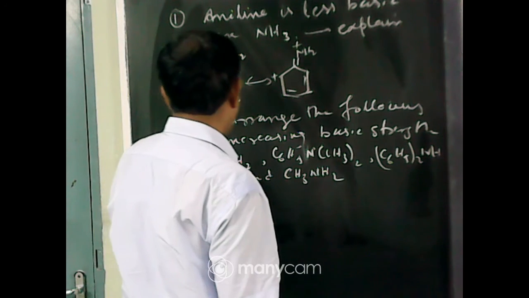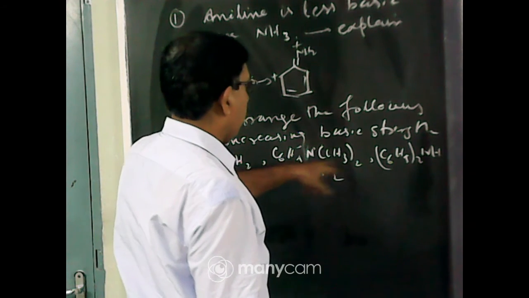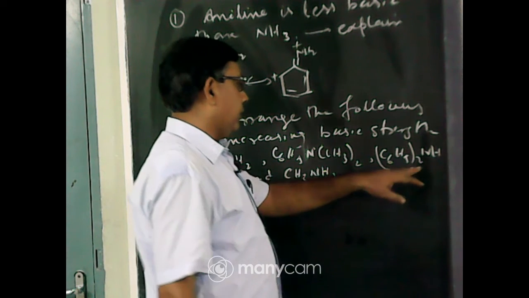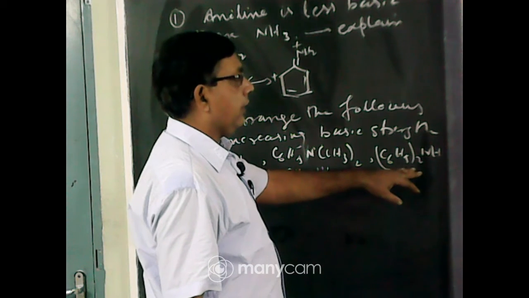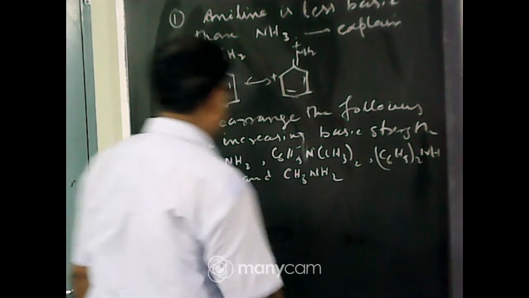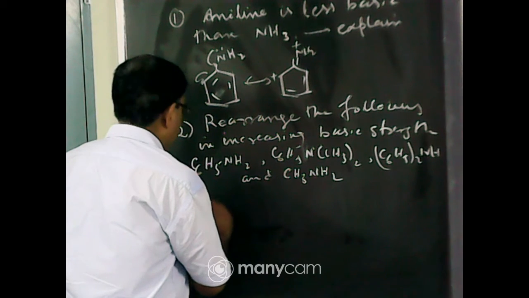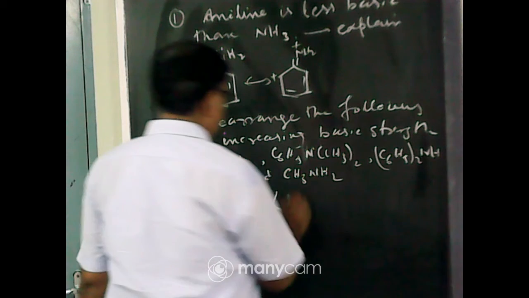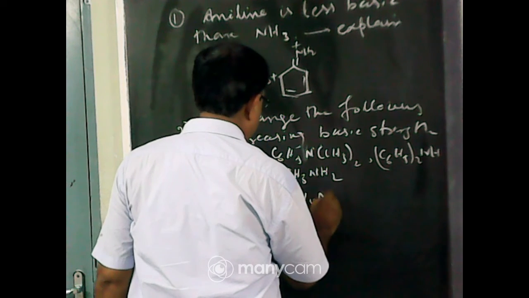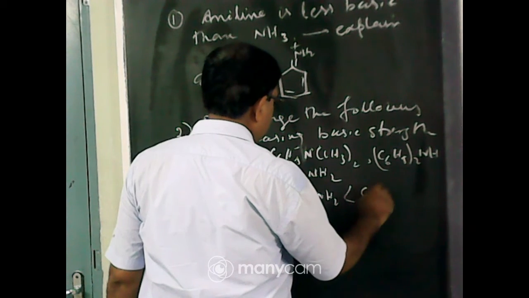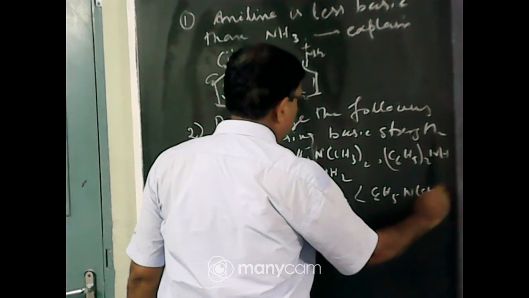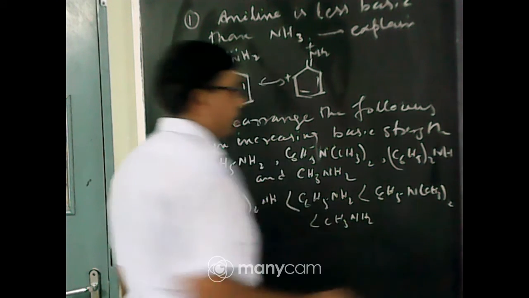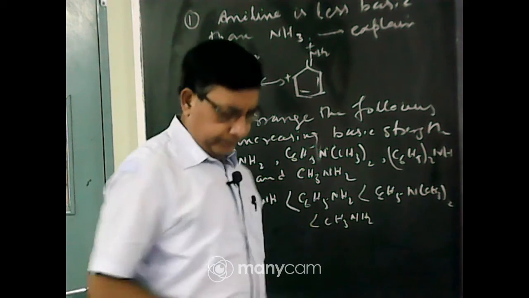You know that aniline, or N,N-dimethylaniline, or the secondary amine. Due to the presence of two benzene rings, it will be less basic; though it is a secondary amine, it is an aromatic amine, so it will be less basic. So in increasing order, the minimum basic character is (C6H5)2NH, less than C6H5NH2, less than C6H5N(CH3)2, less than CH3NH2. This will be the order of basic character.